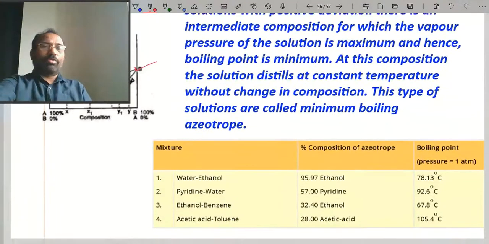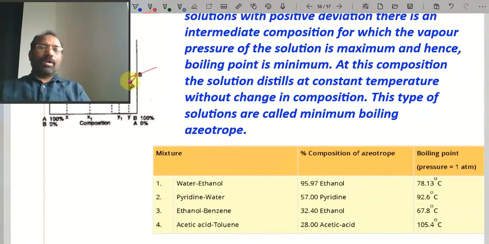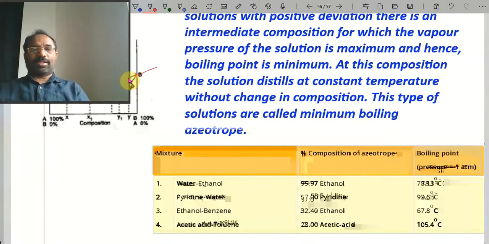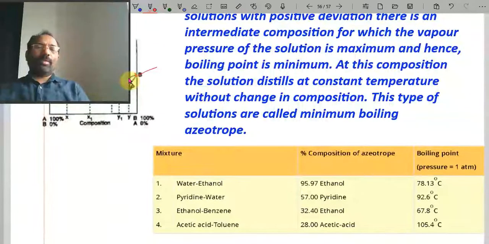Here are some examples of minimum boiling point azeotropes: water and ethyl alcohol, or water and ethanol. How much percent of ethanol is there? 95.97% ethanol is there. The second one is pyridine and water. In this one 57% pyridine is there. Next, ethanol and benzene. In this one 32.4% ethanol is there. And next, acetic acid and toluene, 28% acetic acid is there.